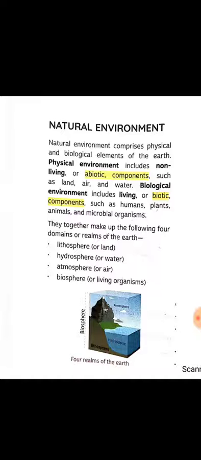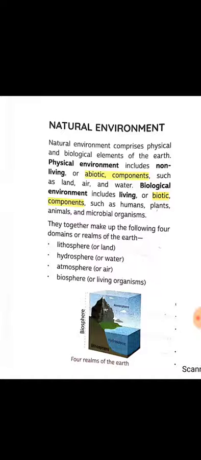Together they make up the following four domains or realms of the earth: lithosphere or land, hydrosphere or water, atmosphere or air, biosphere or living organisms.